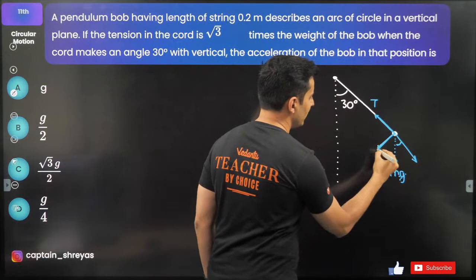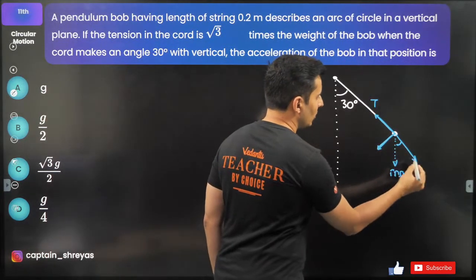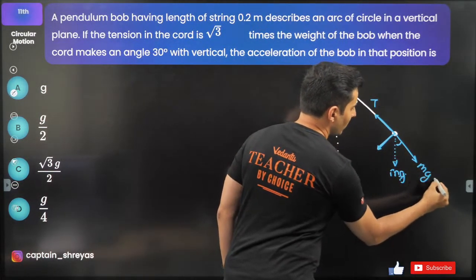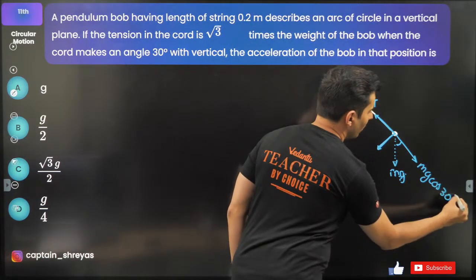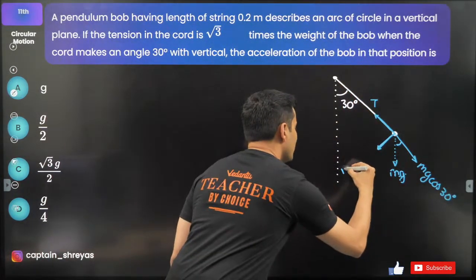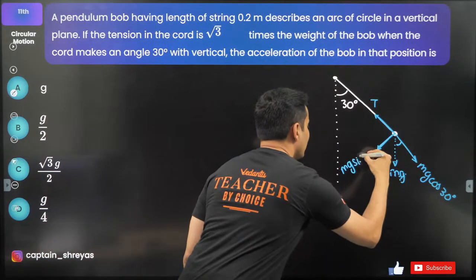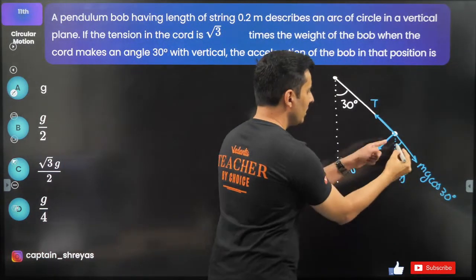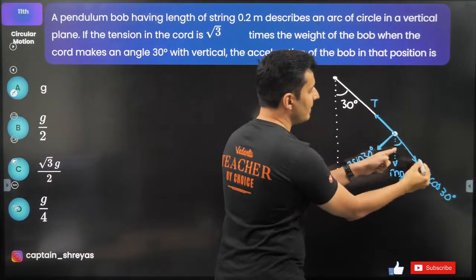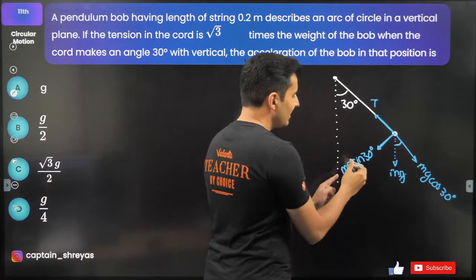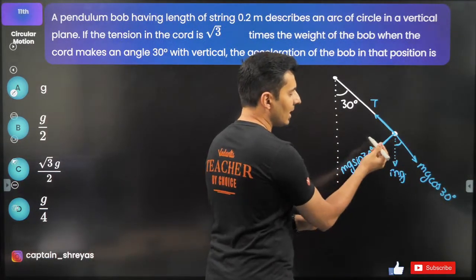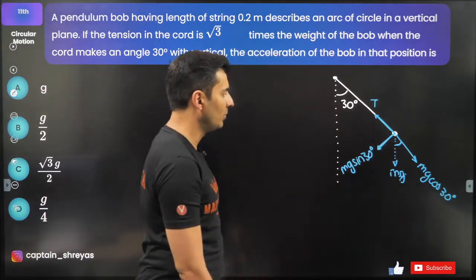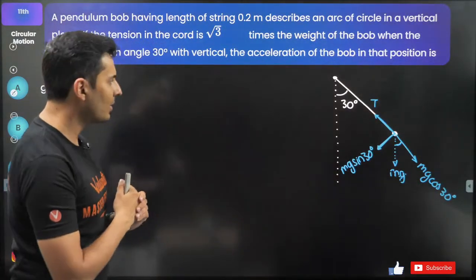I will need to split it. Without that I can't solve. So this will be Mg's cos 30 component, and this one will be Mg sin 30 because it is away from it. The angle which is closer, 30 degrees, is adjacent, so cos. Sin is always opposite, or the one which is away from the angle, so this is the sin component. I think that completes your free body diagram.